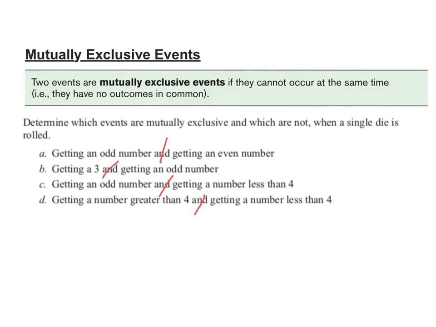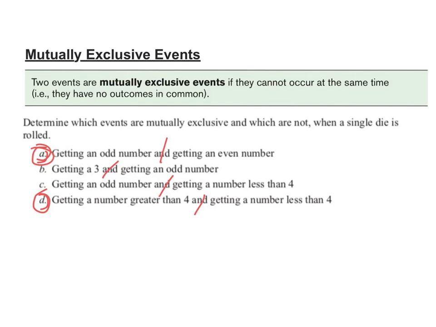Now, after you've come up with something, turn to somebody near you, discuss, see what you came up with. Which ones are mutually exclusive? The first and last. The first one and the last one, that is correct. So if you roll an odd number, there's no way to roll an odd number if we're trying to figure out getting an even number. Those are completely separate from each other. Getting a 3 and getting an odd, well, 3 is already odd. So those are contained in both. So we throw that one out.